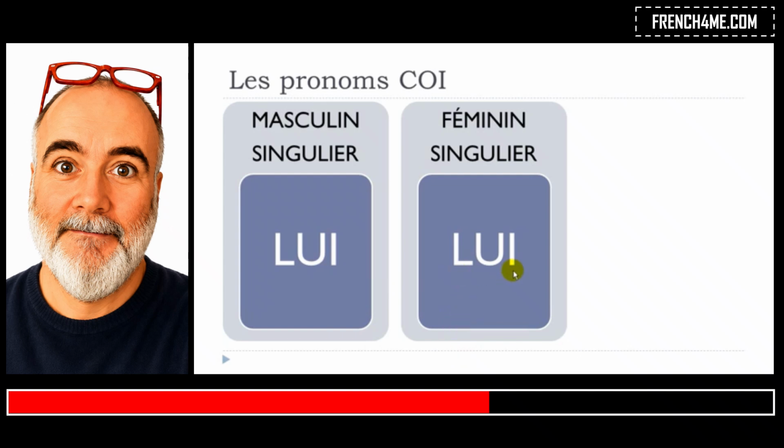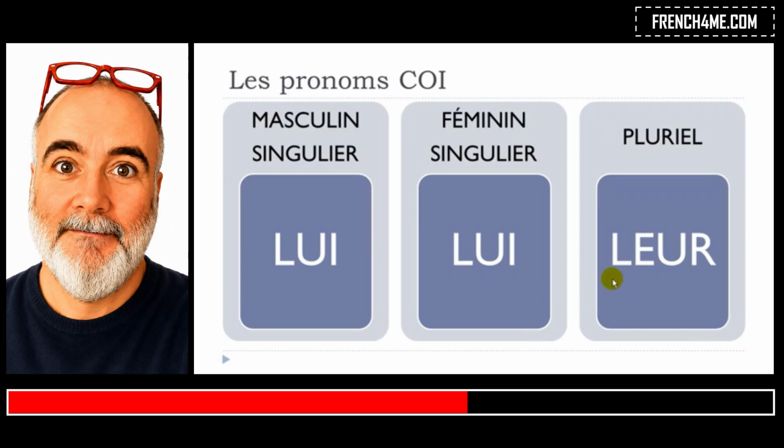So it's quite easy to remember, because it is the same form for the masculine and the feminine. And then for the plural form, third person of the plural to be more precise, it will be leur. So masculine singular, third person of the singular, lui; féminin singulier, third person of the singular, lui; and the plural form, third person of the plural, leur.